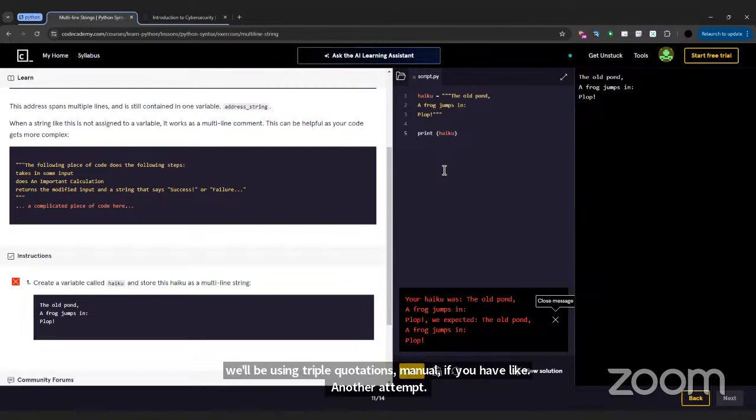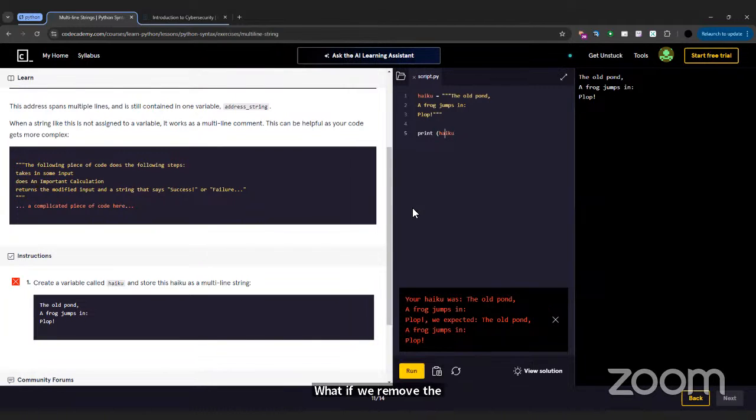What if we remove the brackets just to see? Guys, I think it has something to do with up here. Should we try it like this?